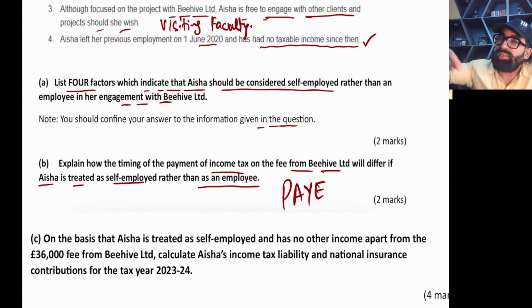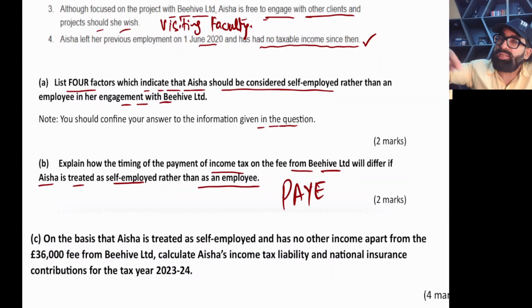So that means if you are an employee, you need to pay almost on a monthly basis. Every month you have to pay, and the PAYE burden is to be borne by the employee.